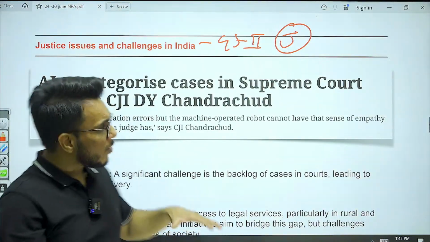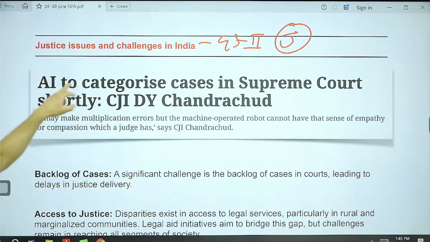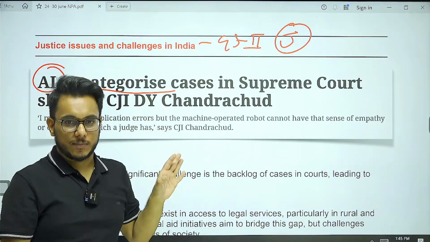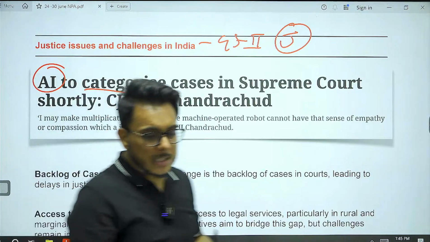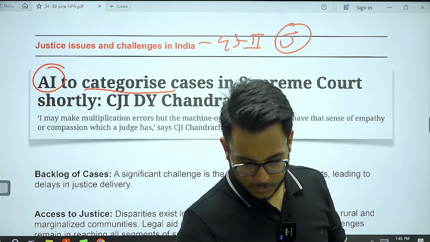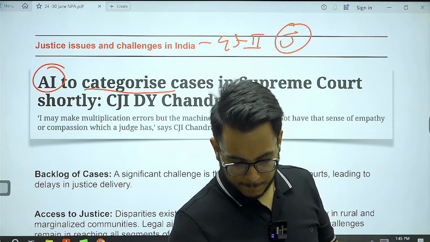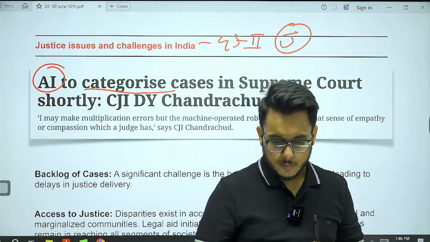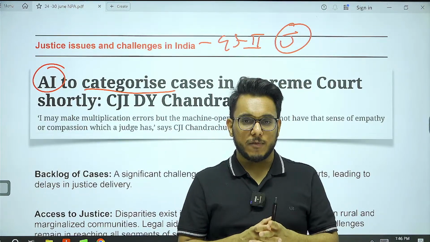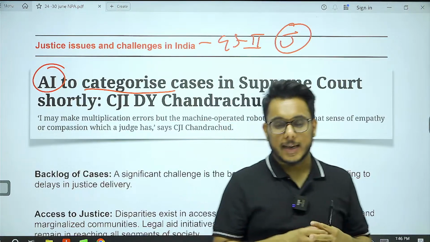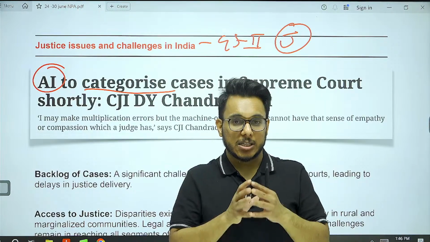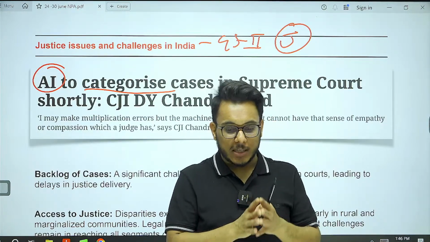Recently there was an article that the Supreme Court is going to use AI, artificial intelligence, to categorize the cases in the Supreme Court. See this particular thing, guys, that at multiple places we find that AI and technology can be utilized, and utilization of technology can ease and improve the availability of justice.